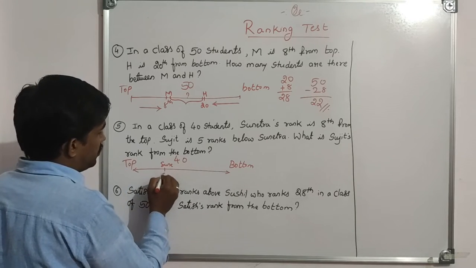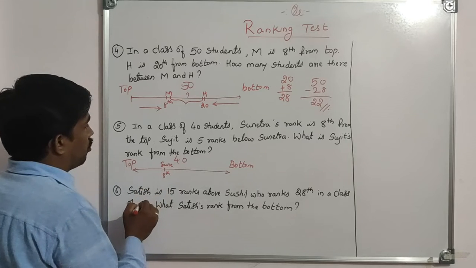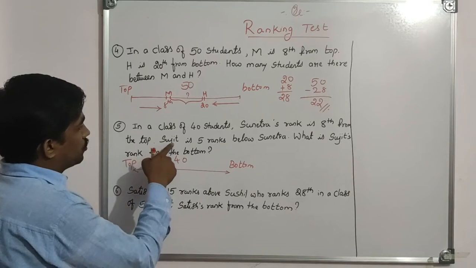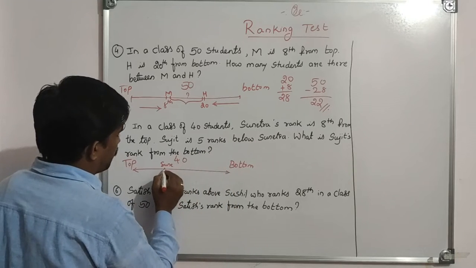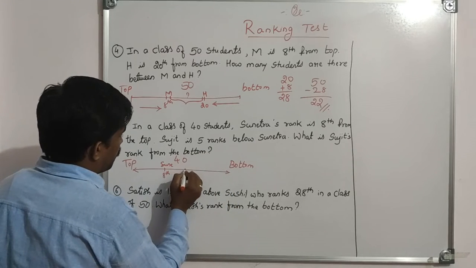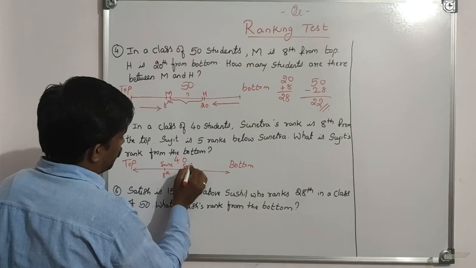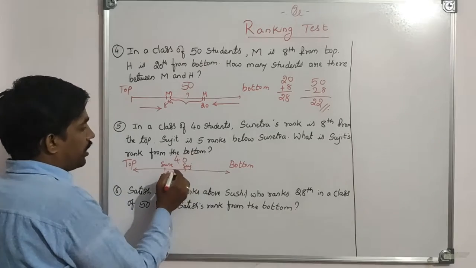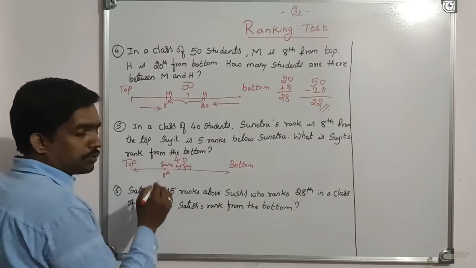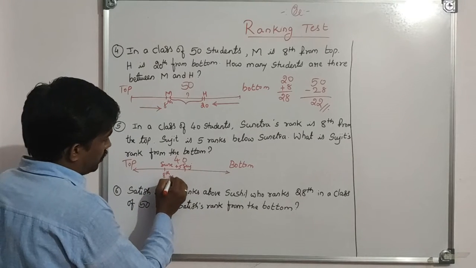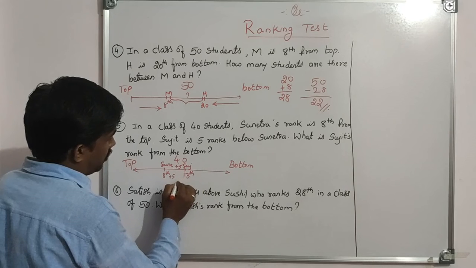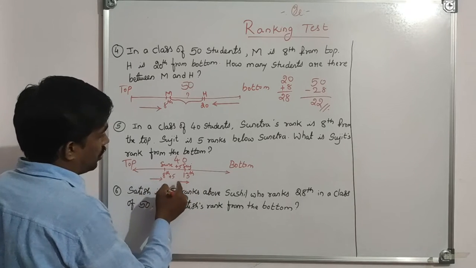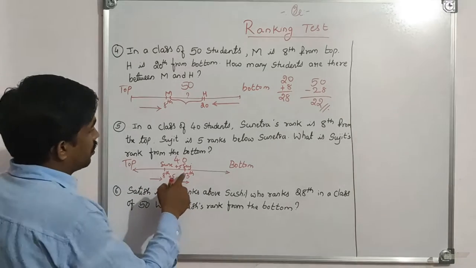Here Sunetra is 8th from the top and Sujit is 5 ranks below Sunetra. So here Sujit, 5 ranks means plus 5, so 8 plus 5 is 13th from the top.